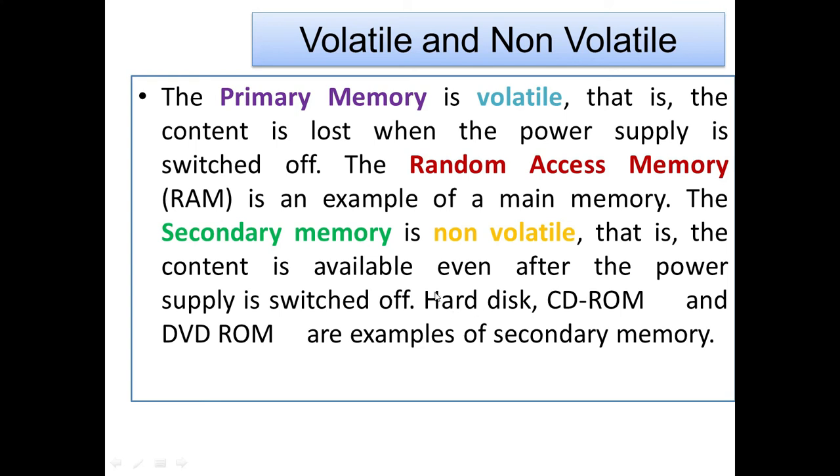It is non-volatile. Volatile means erased. Non-volatile means not erased. This is an example of volatile and non-volatile memory. We will learn deeply in the third chapter about memory, RAM, ROM, like this.